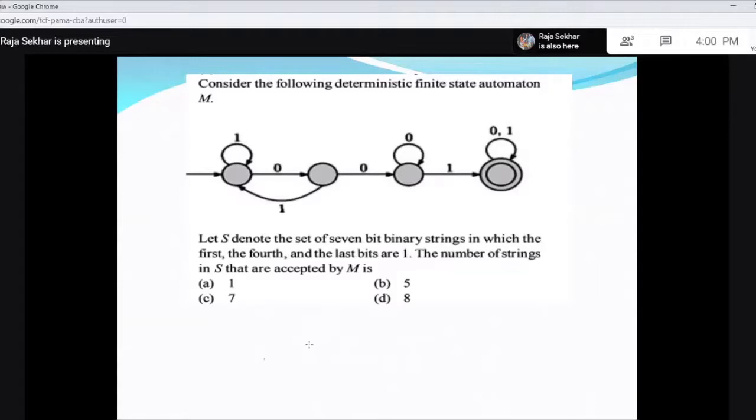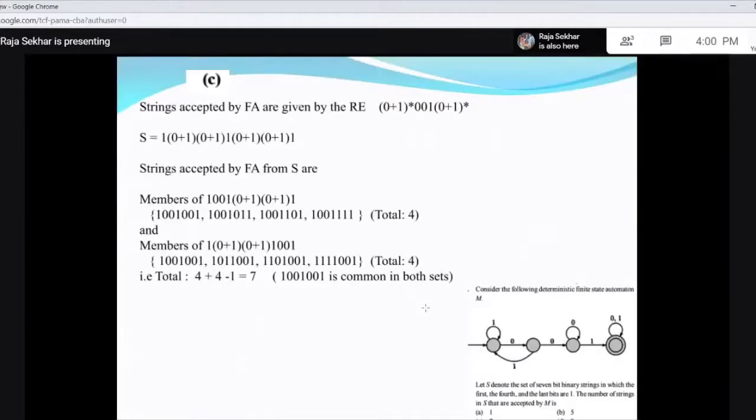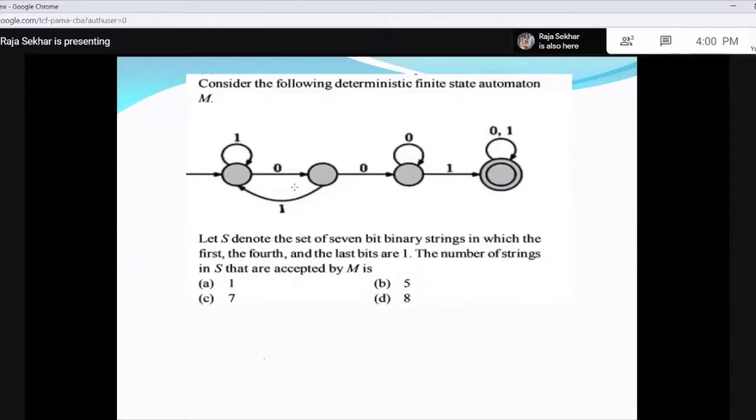Now look at this. First is 1, 7 bits. S is the set. What is the set? Let S denote the set of 7-bit binary strings in which the first, fourth, and the last bits are 1.